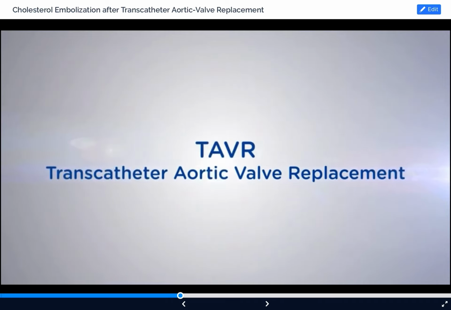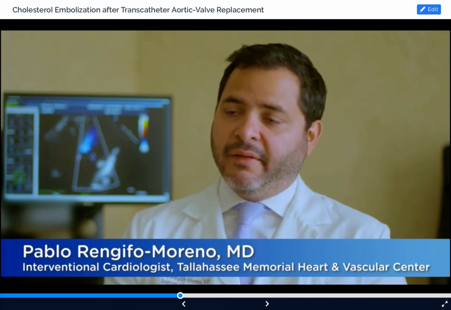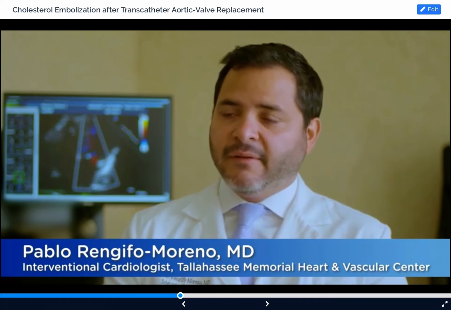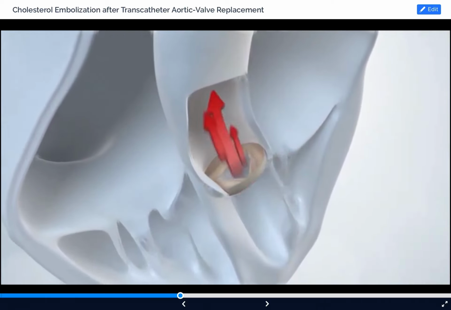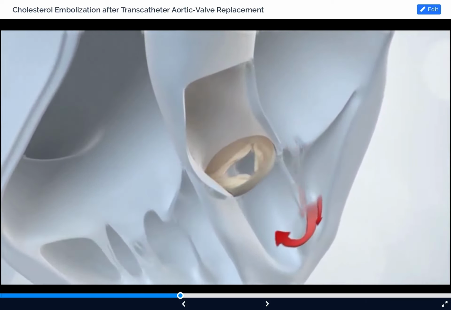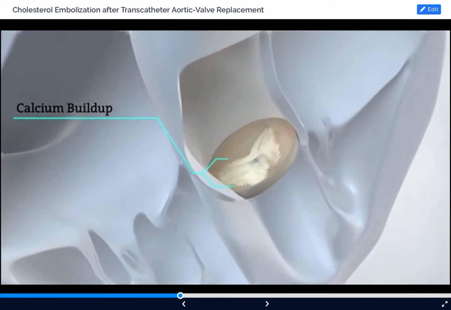TAVR is a minimally invasive procedure, and stands for Transcatheter Aortic Valve Replacement. Aortic stenosis is a disease of the aortic valve. The aortic valve is like the door of the heart, and when it becomes narrow, patients become symptomatic, meaning they have shortness of breath, chest pressure, sometimes they even pass out. So TAVR is a procedure that can replace the traditional open heart surgery.